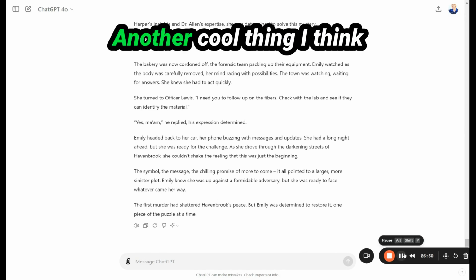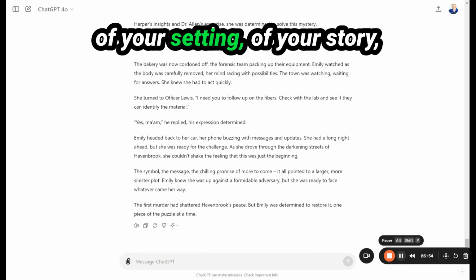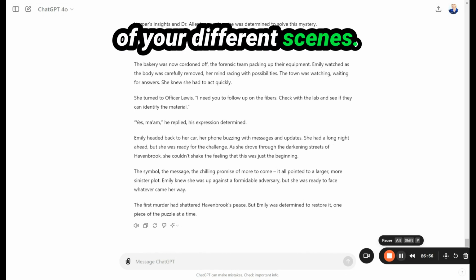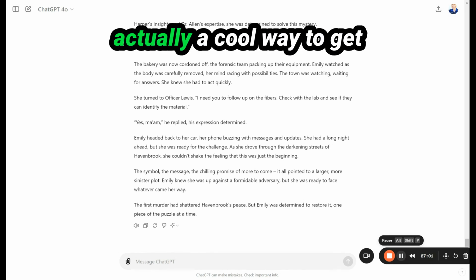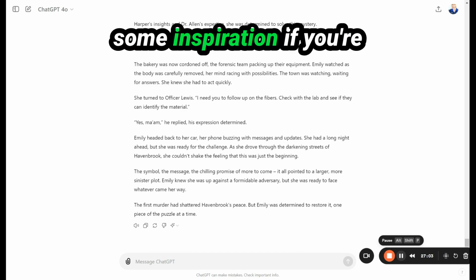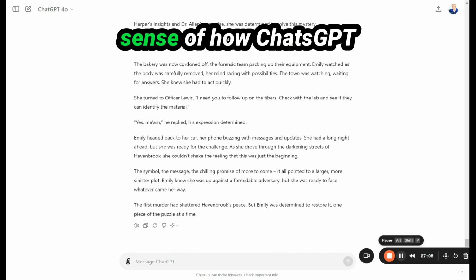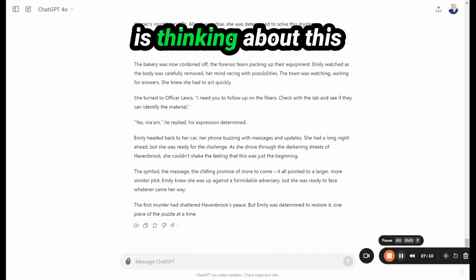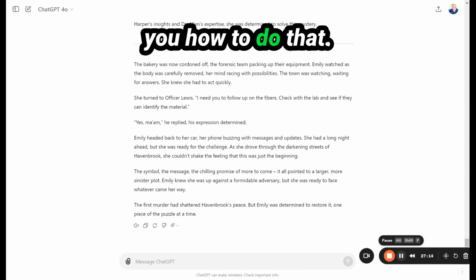Another cool thing I think you can do is create some images of your characters, of your setting, of your story, of your different scenes. And I think creating an image outline for your novel is actually a cool way to get some inspiration if you're going to write it yourself, or if you want to get a sense of how ChatGPT is thinking about this particular scene or chapter. So let me show you how to do that.